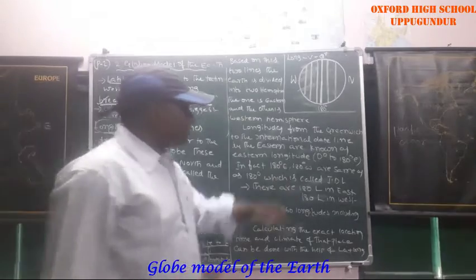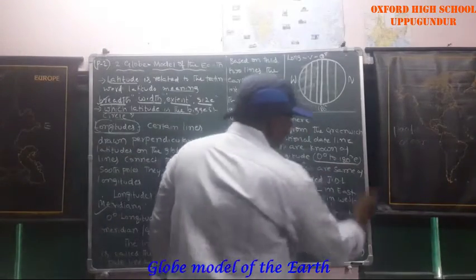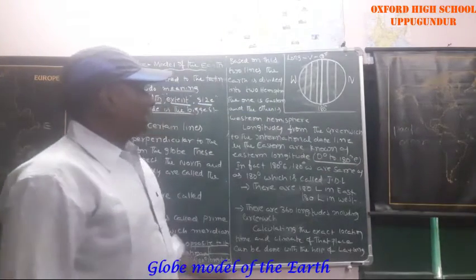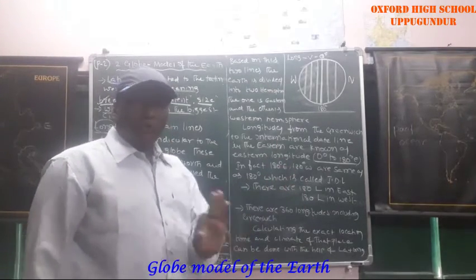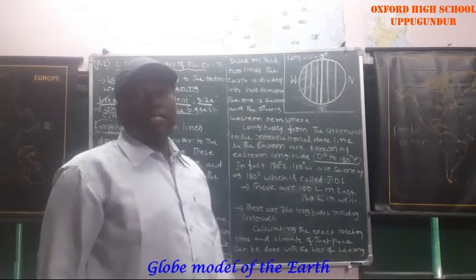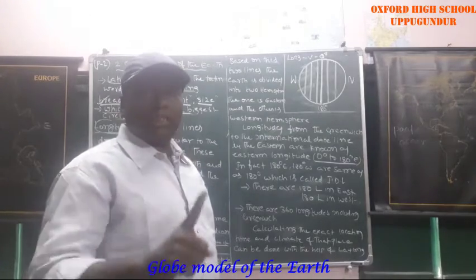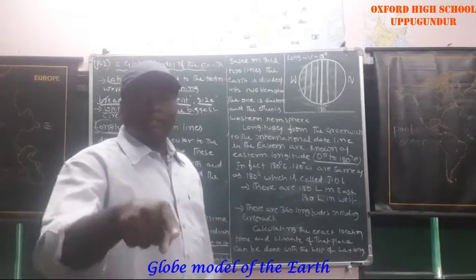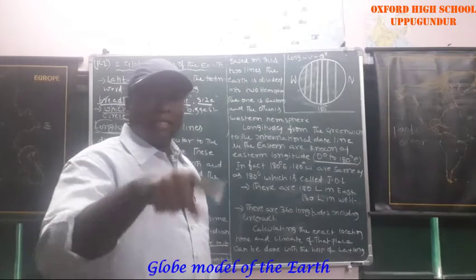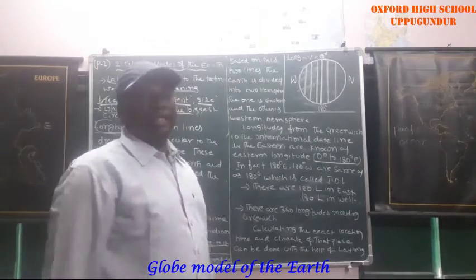In the eastern hemisphere we have 180 longitudes, and in the western hemisphere we have 180 longitudes. Altogether, how many longitudes? We have 360 longitudes, including the prime meridian, the 0 degrees or Greenwich meridian.